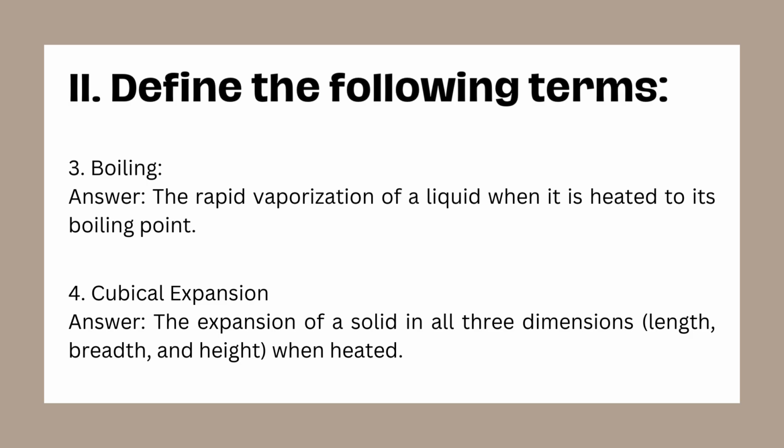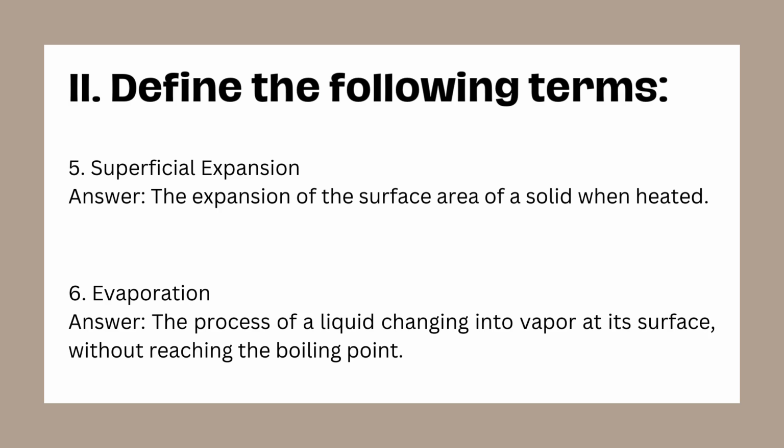4. Cubical expansion. Answer. Cubical expansion is the expansion of a solid in all three dimensions, length, breadth, and height, when heated. Explanation. Solids expand in all directions as heat increases the movement of their particles. 5. Superficial expansion. Answer. Superficial expansion is the expansion of the surface area of a solid when heated. Explanation. This type of expansion refers to the two-dimensional expansion of a solid's surface due to heat.